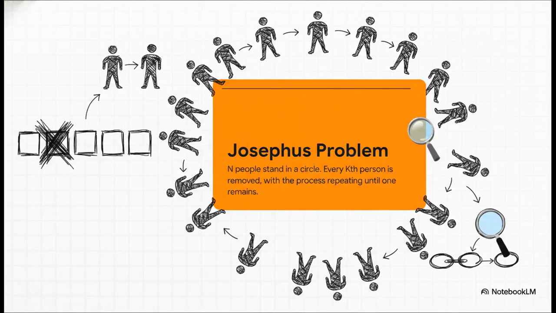The thing that makes this problem tricky is that the circle is dynamic. Every time someone is removed, the circle shrinks. Trying to do this with a standard array would be a total nightmare, because you'd constantly be shifting elements around to fill the gaps. This sounds like a job for a very special kind of linked list.